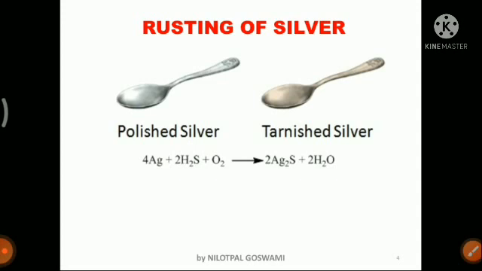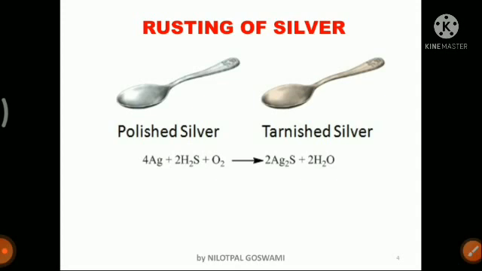Okay, so why is it so? Because the rusting of silver occurs in the presence of hydrogen sulfide. So what is hydrogen sulfide? Hydrogen sulfide is a gas which is also present in the atmosphere in a very small amount. This silver will react with the hydrogen sulfide, in the presence of oxygen, to give silver sulfide and water, that is Ag2S and water, and this is also an oxidation reaction, due to which rusting of silver occurs.